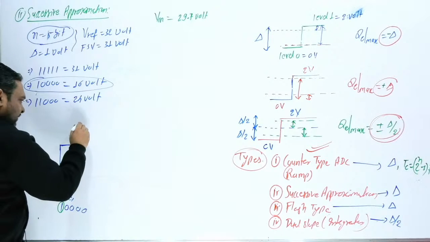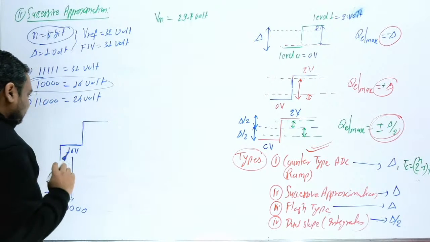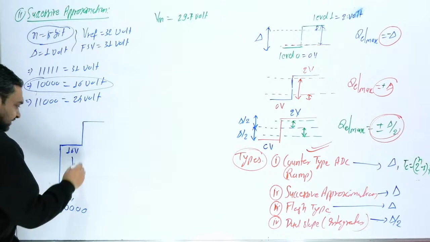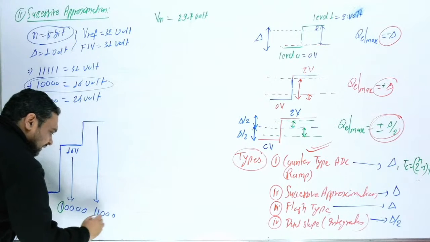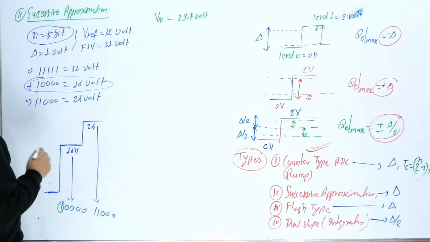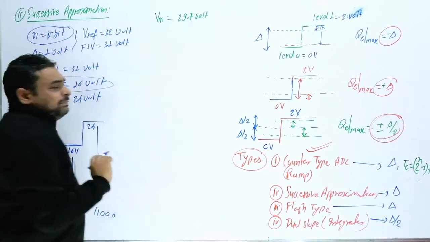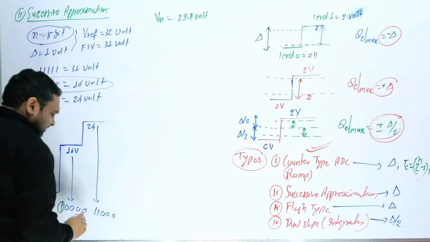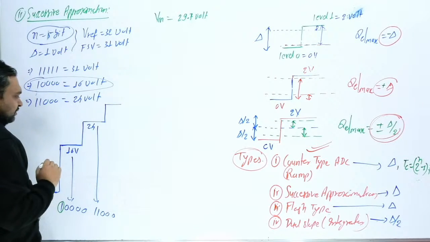Now what will you do? You will jump to the next bit and check again. So now you jump, and this bit is 1, so this is 1 1 0 0 0, which means 24 volt. Now you reach 24, then again you check whether your input is more than this or less than this. It is more than this, which means again you have to go up.